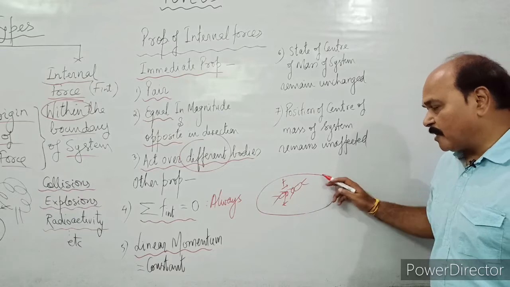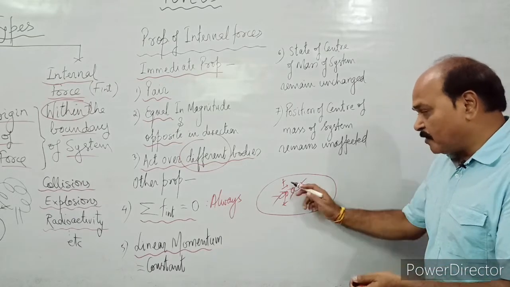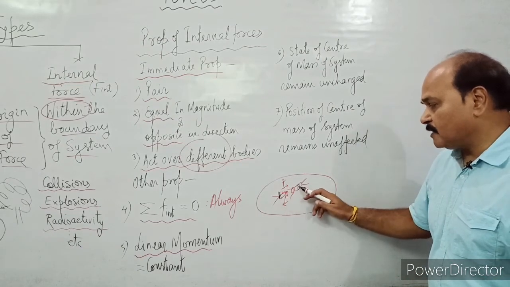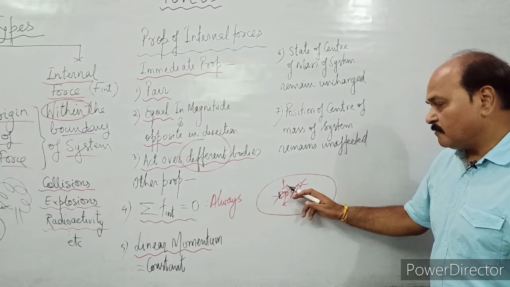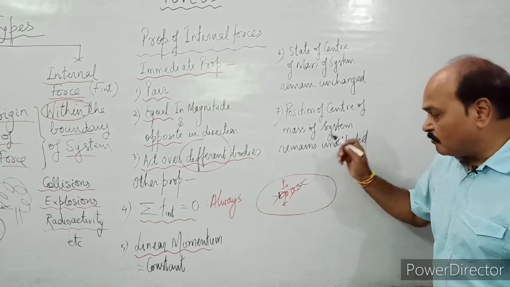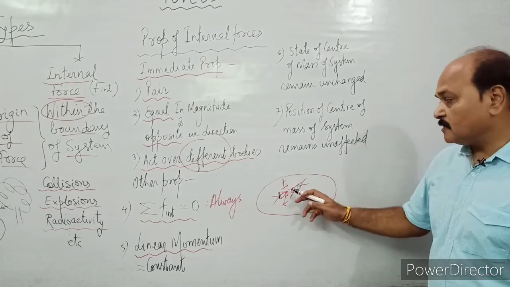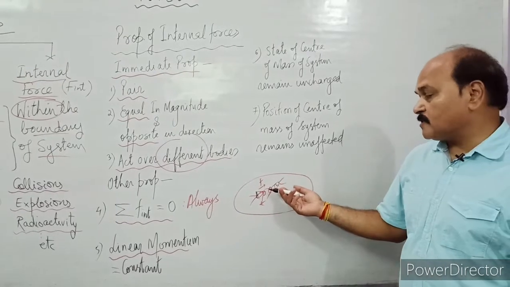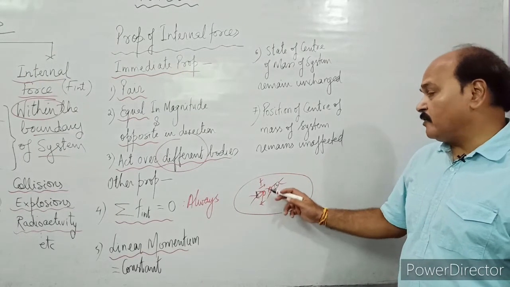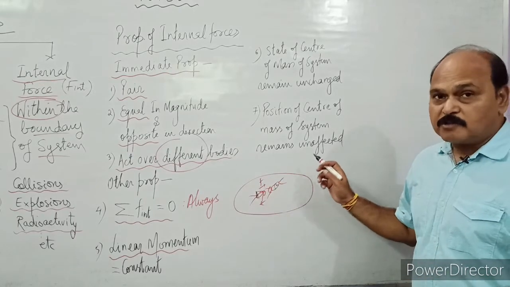If this person moves backward in this direction with certain momentum, because of the force applied by person A over person B, then automatically force F is generated over this person. Both the forces are action-reaction forces. They are internal forces. They are in pair. Both have equal magnitude and opposite direction. The algebraic sum is 0 for the whole system.